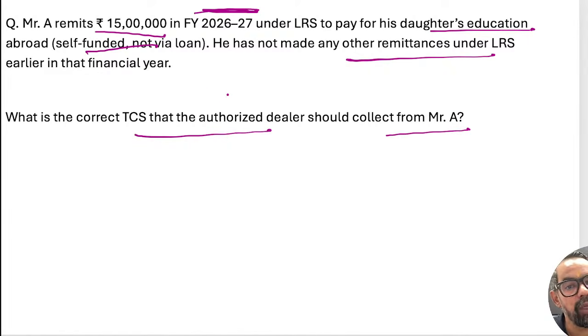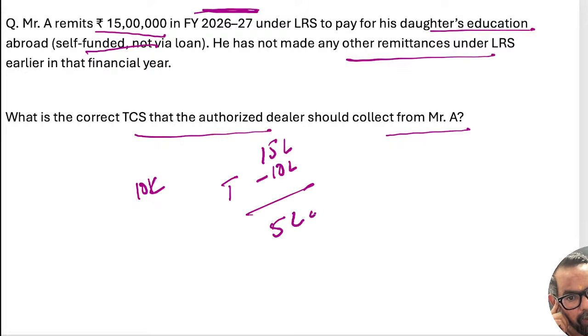It is 15 lakh minus 10 lakh, which is the threshold. So 5 lakh, and 2% of 5 lakh is 10,000. So that is the right answer for this one. 15 lakh remittance, 10 lakh threshold, and 5 lakh at the rate of 2%.